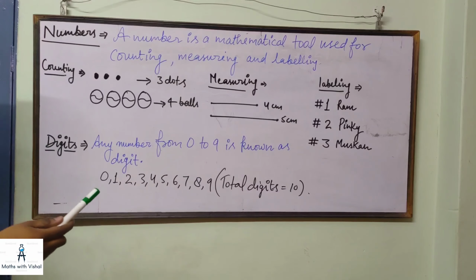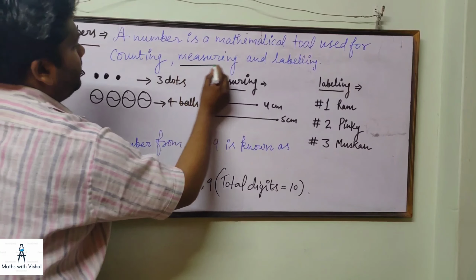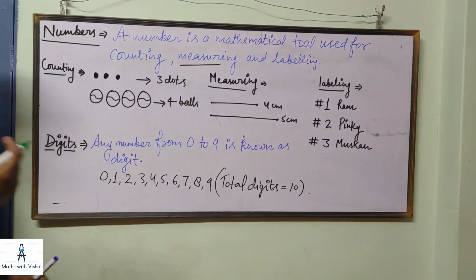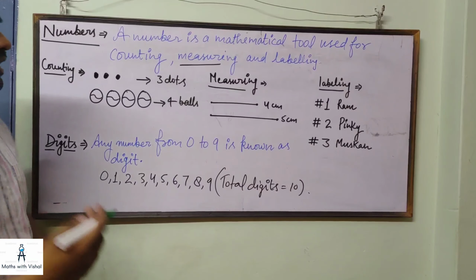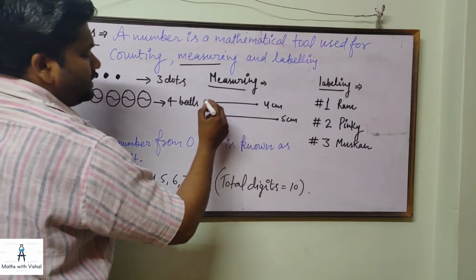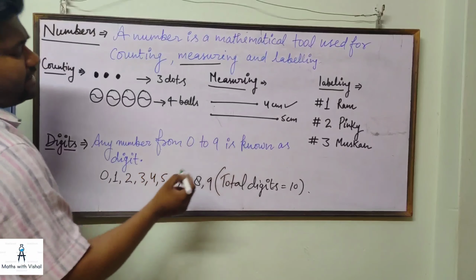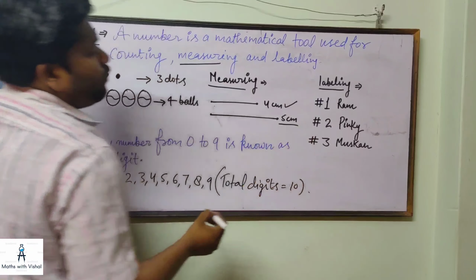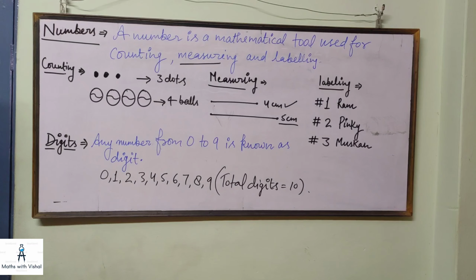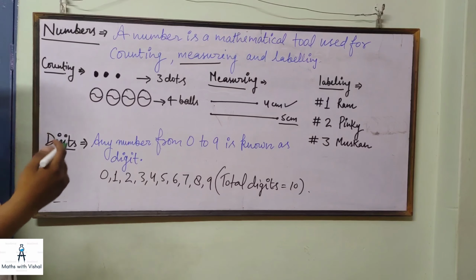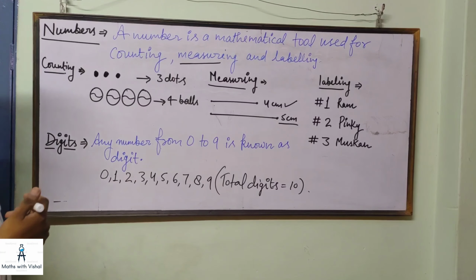What does it mean when I say measuring? Measuring means to measure, किसी चीज को नापना. Suppose this line segment has the length 4 centimeter and this line segment has the length 5 centimeter. So this is how we use numbers in measuring things.